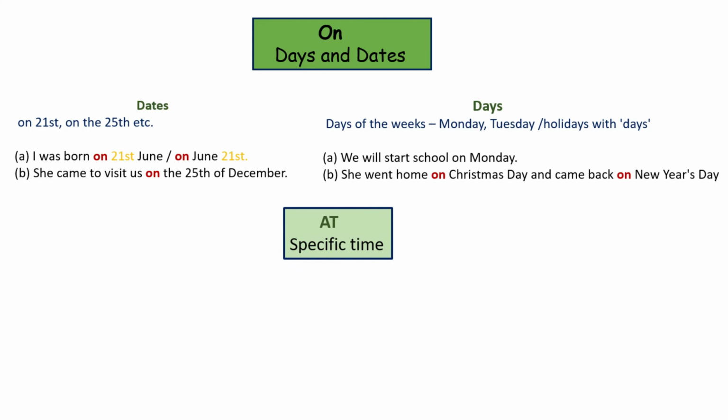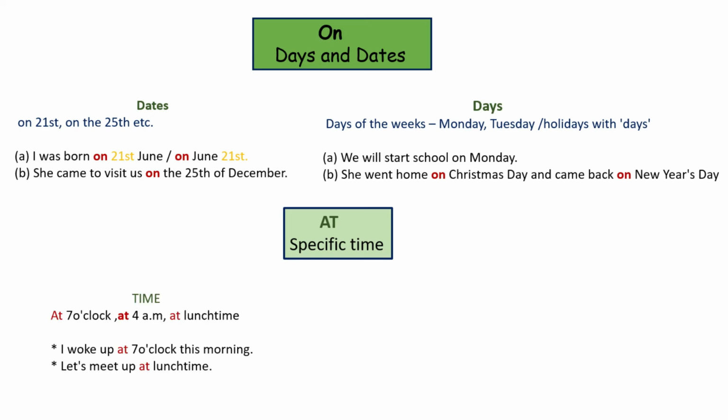Now at. At is used when referring to a very specific time. Examples here: clock times like 7 o'clock or 4 a.m., lunchtime. I woke up at 7 o'clock this morning. Let's meet up at lunchtime. These are all specific times. So when mentioning a specific or particular time, we use at.